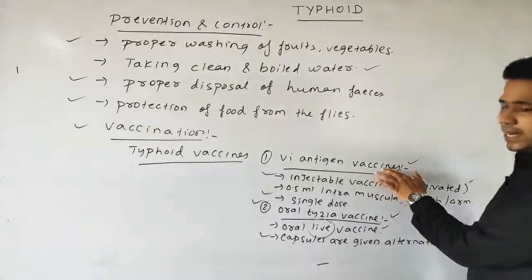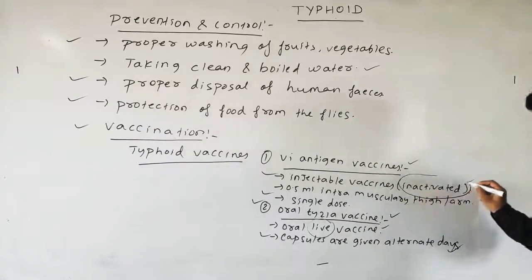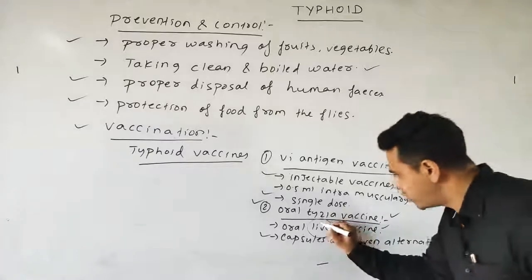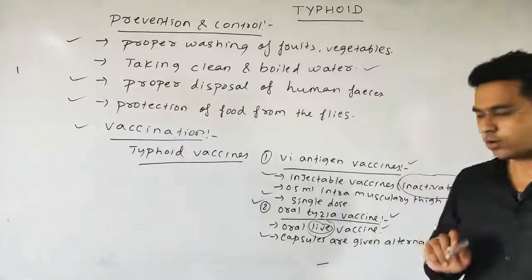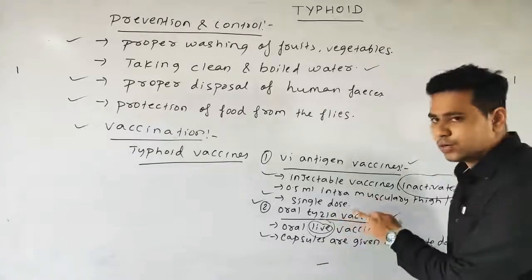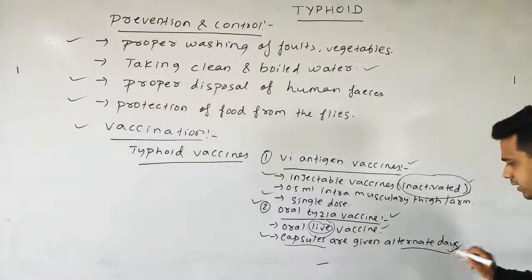In the Vi antigen type of vaccine, the inactivated bacteria is used. But in the case of the oral Ty21A vaccine, the live form of the bacteria is used. This is given in only a single dose, but the oral Ty21A vaccine is given in the form of capsules on alternate days.